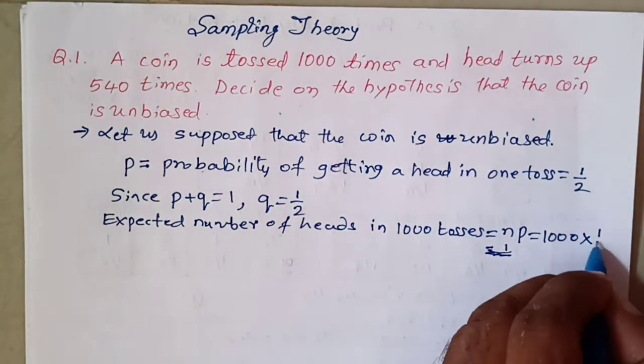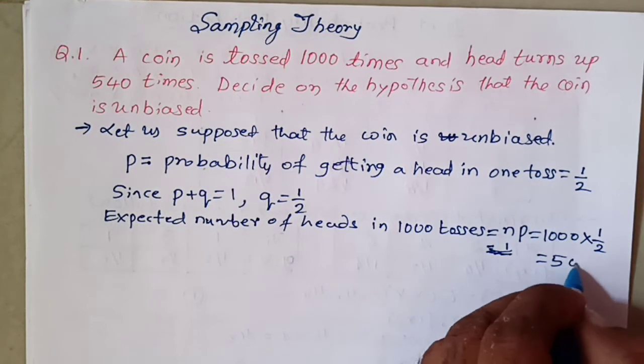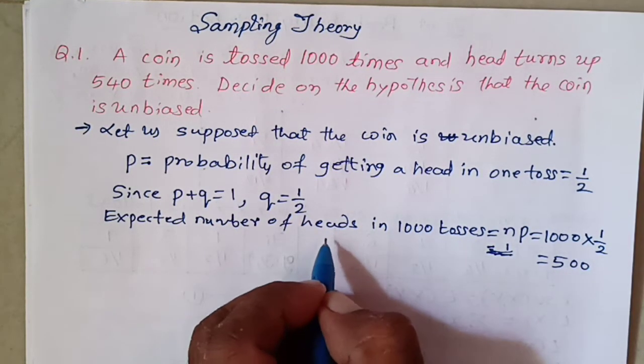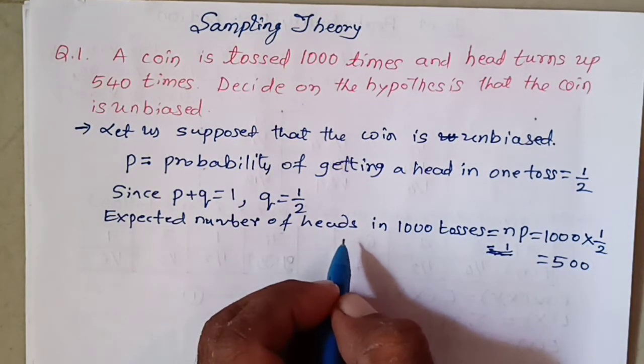So P is half, so it is 500. The expected number of heads is 500.